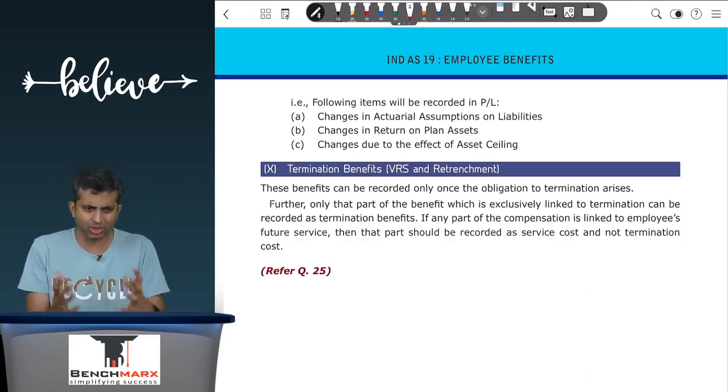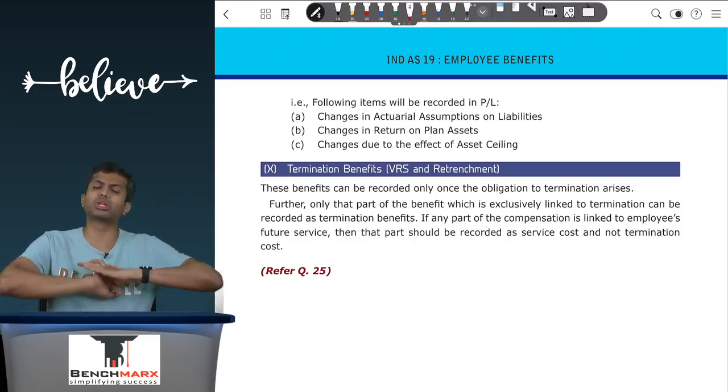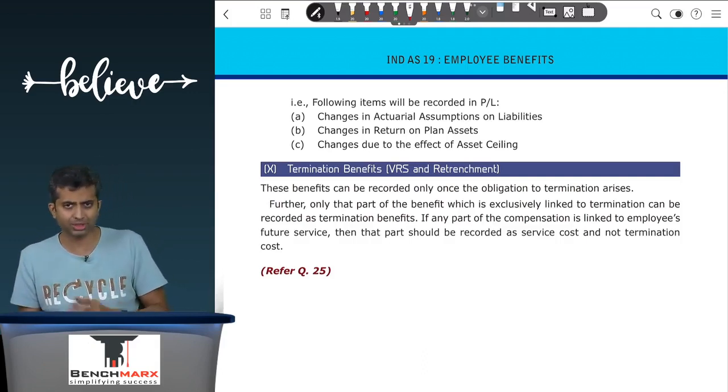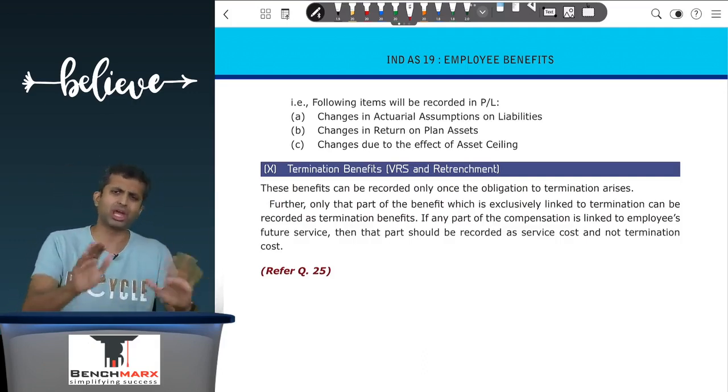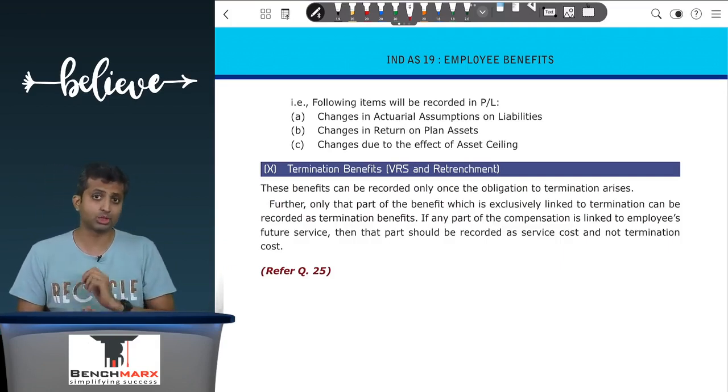So if the same question that you have studied for post-employment comes as other long-term benefit, your accounting will be exactly the same, except for the fact that the three items which went into the other comprehensive income will now go into the P&L account directly. There will be no OCI that you need to create over here. That is one point of difference that you need to remember.